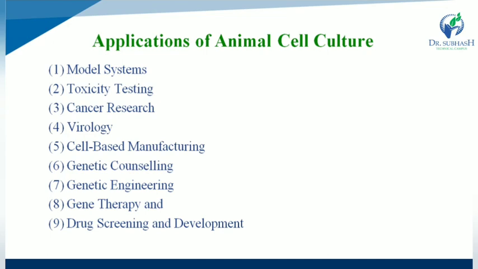Next one is cancer research. In cancer research, since both normal cells and cancer cells can be grown in culture, the basic differences between them can be closely studied. In addition, it is possible by the use of chemicals, viruses and radiation to convert normal cultured cells to cancer causing cells. So cultured cancer cells also serve as a test system to determine suitable drugs and methods for selectively destroying types of cancer.